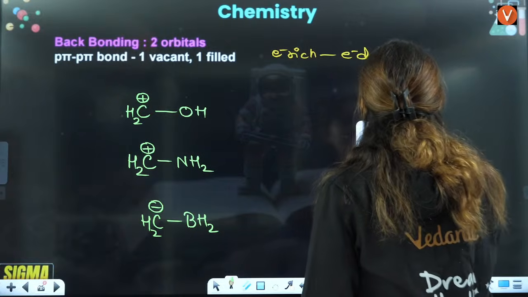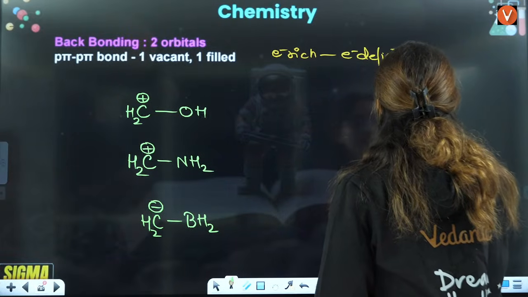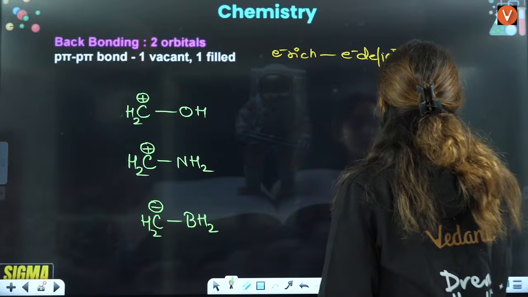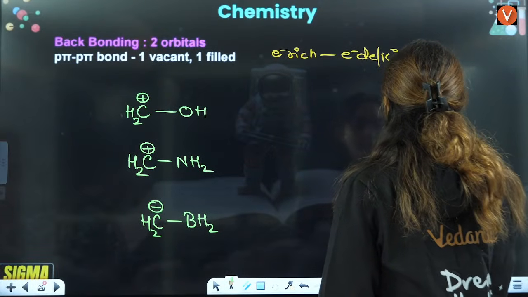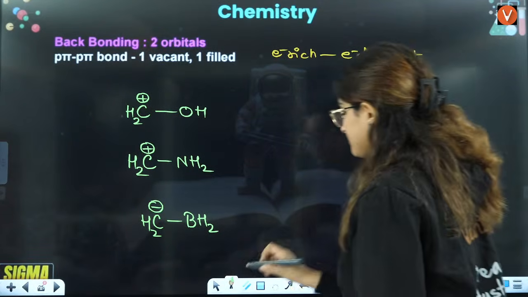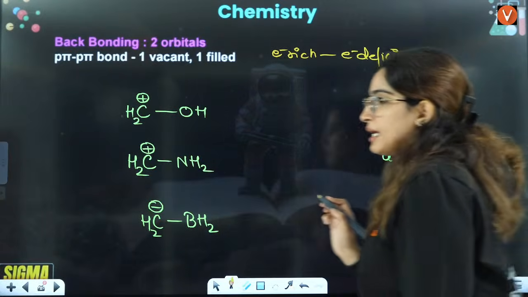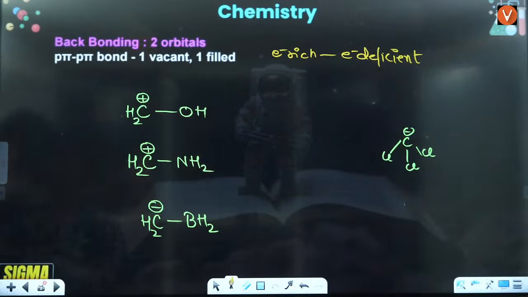You should be able to tell me how many of them show resonance here, right? Okay, tell me. Back bonding is shown in which of the following cases? Everybody in the chat box, tell me about it.